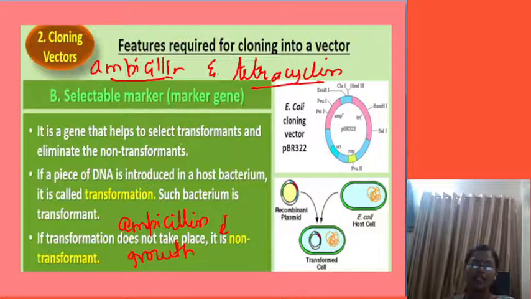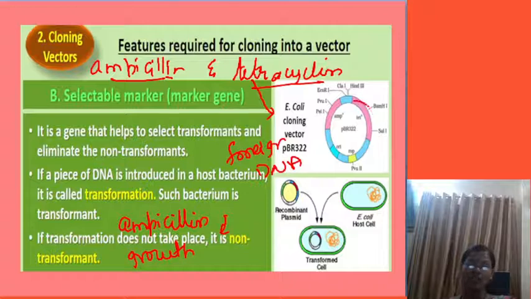Whereas in the tetracycline, we are going to insert the foreign DNA. In the tetracycline, what are we going to see here, students? We are going to insert the foreign DNA. That is, we can insert another organism's DNA here. This is a place where the foreign organism's DNA can be inserted. So this is the speciality of the two selectable markers.